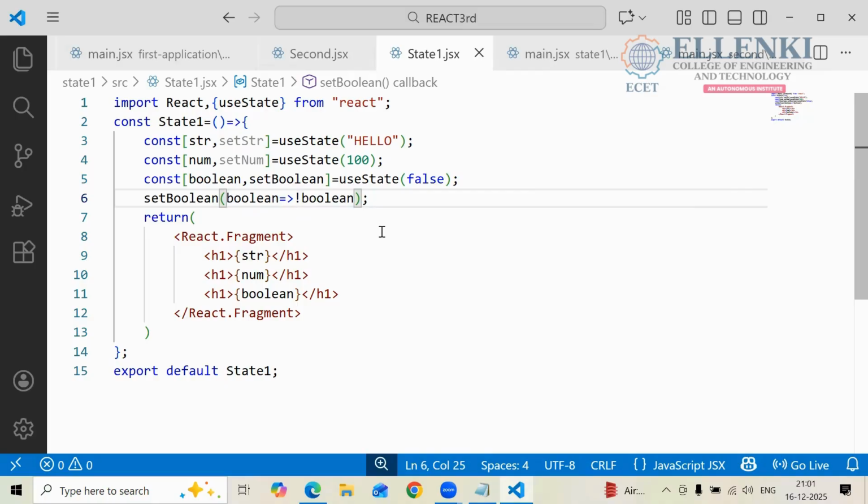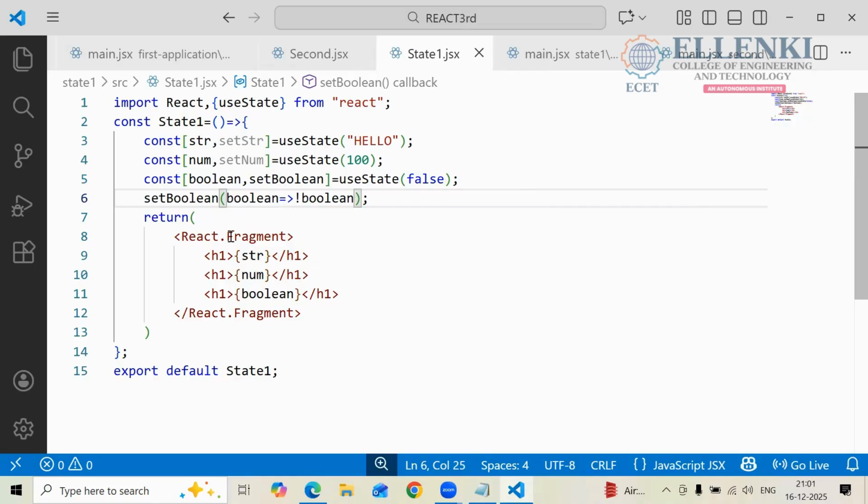So when can I use this? When you see this boolean result, you apply some condition, right? If the condition is true, print this true. Print these two things: the value in the string and the value in the num. If not, then null. Do you remember the conditional operator? If the boolean value is true, print hello and 100. If the boolean value is false, print the next thing we have.